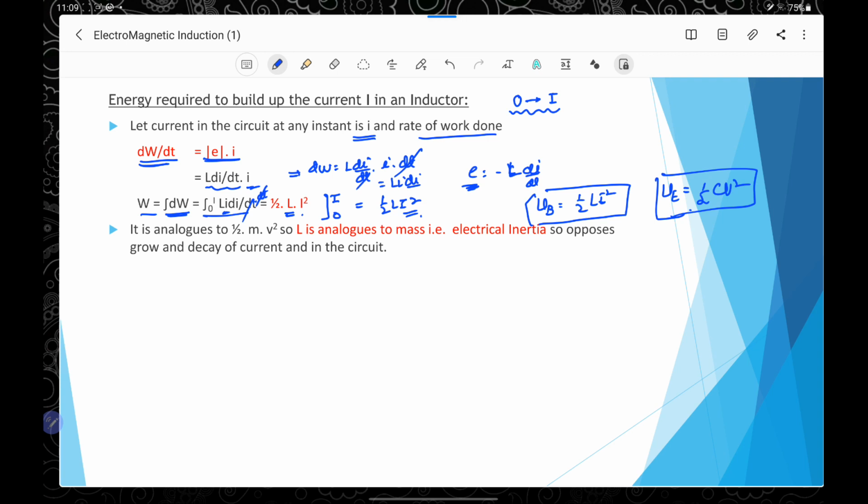And we have already mentioned that it is analogous because inductance is analogous to mass. Therefore, the formula is similar to half mv square. Here half Li square is similar to half mv square. Here L is the electromagnetic analogue of the mass in mechanics, and similarly current is analogous to the velocity of the body.